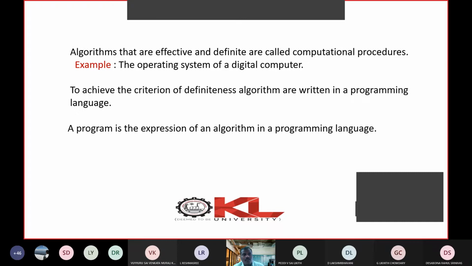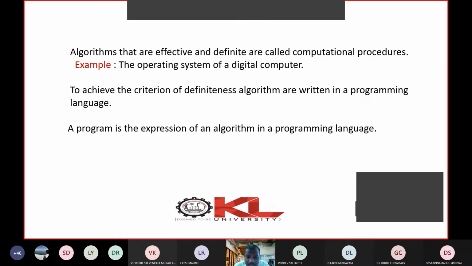The operating system, you see, it will never terminate. It is not following the finiteness condition, because the operating system procedure or program is running in the background every time. Of course, if jobs are there, the operating system will take the job, execute it, and provide us the result. But if jobs are not there, the operating system sits idle in the background, waiting for the job. But our operating system never terminates.